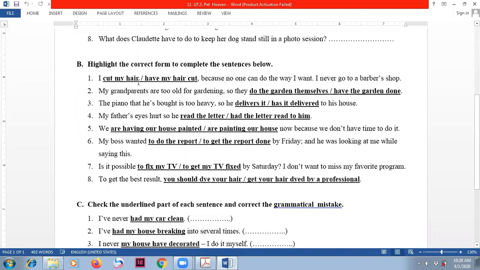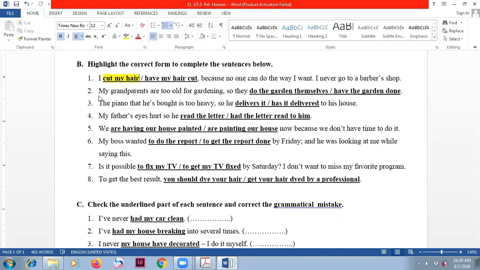I cut my hair, or I have my hair cut, because no one can do it the way I want. I never go to a barber's shop. So it means I cut my own hair. If I cut my own hair, I use this one: I cut my hair. But if somebody else does it for me, then I would say I have my hair cut. So in here, someone else does it for me. In here, I do it myself. So please pay attention to the sentence and the meaning.